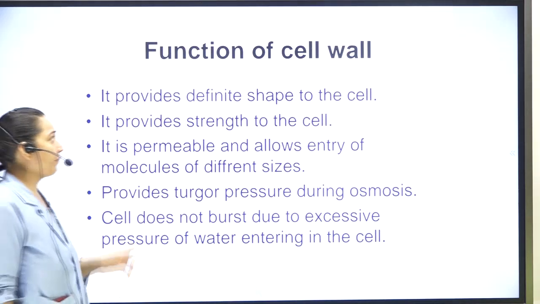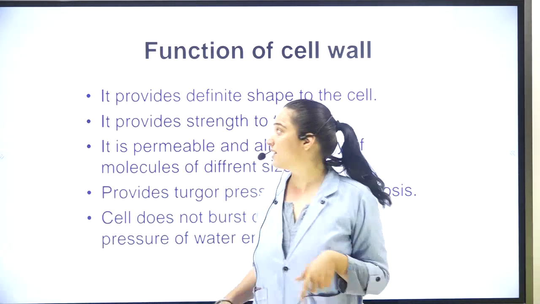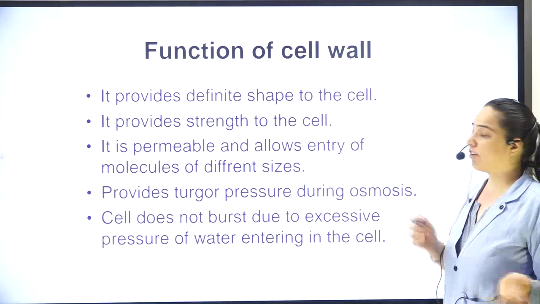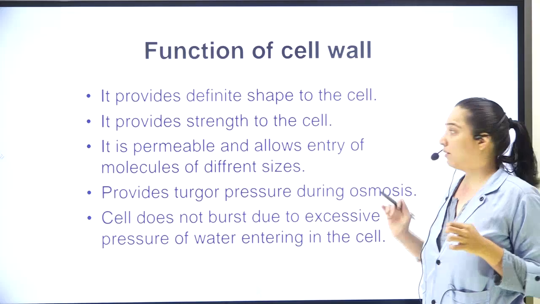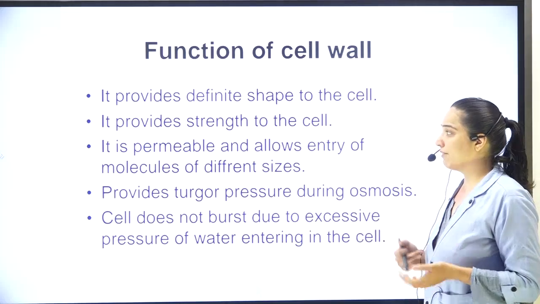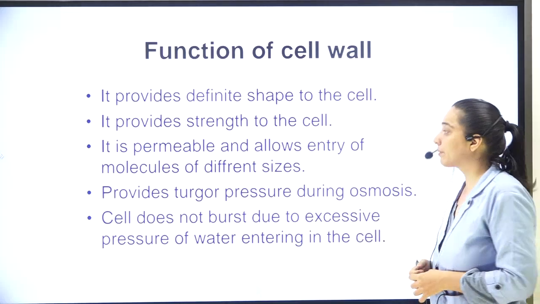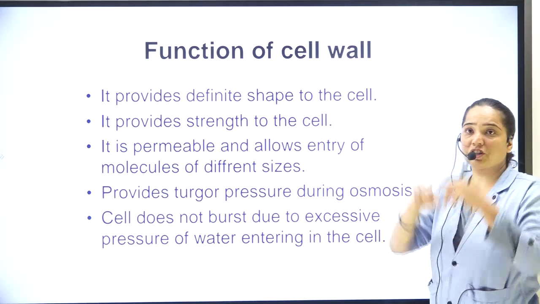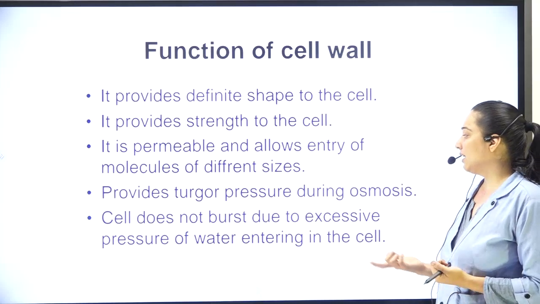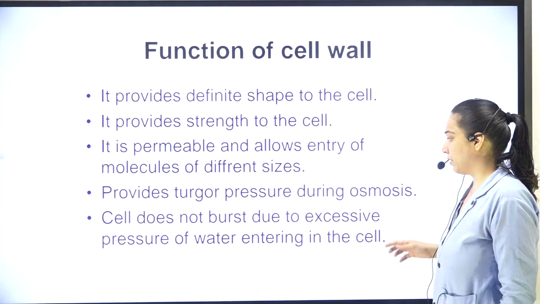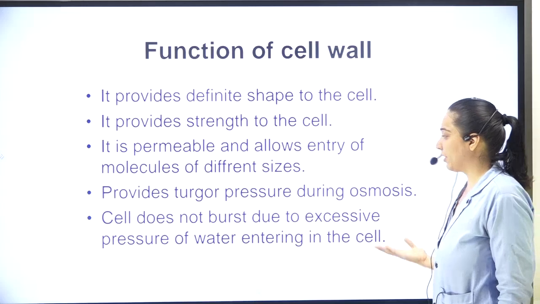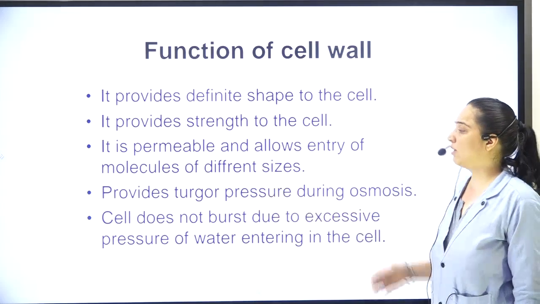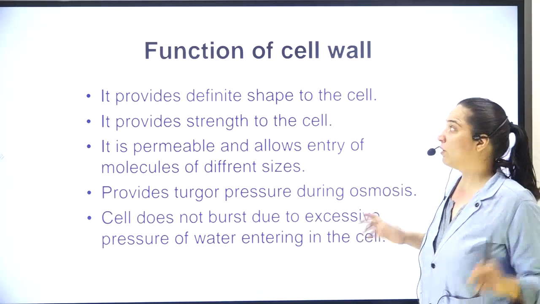Function of cell wall. It provides proper shape to the cell, provides strength to the cell. It is permeable, and so it will allow entry and exit of everything properly because it is permeable. It will provide the turgor pressure during osmosis. That is the pressure from inside. Cell does not burst due to excessive pressure of water that is entering into the cell, and that is, it is maintaining the turgor pressure. If that is not there, then the cell may burst out.